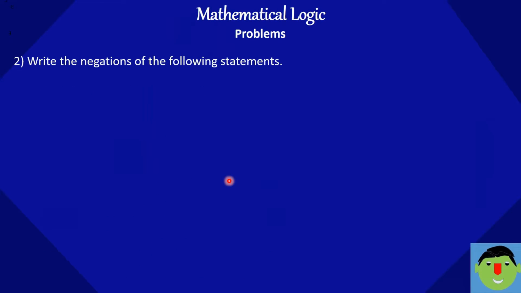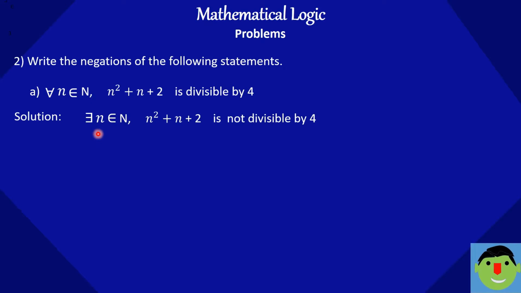Write the negation of the following statements. For all n belongs to capital N, n square plus n plus 2 is divisible by 4. So negation of this statement: n square plus n plus 2 is not divisible by 4. In the previous lecture you have seen the negation of a statement, right? But what about the negation of the quantifier? The negation of for all is there exists. So we can write: there exists n belongs to capital N such that n square plus n plus 2 is not divisible by 4.